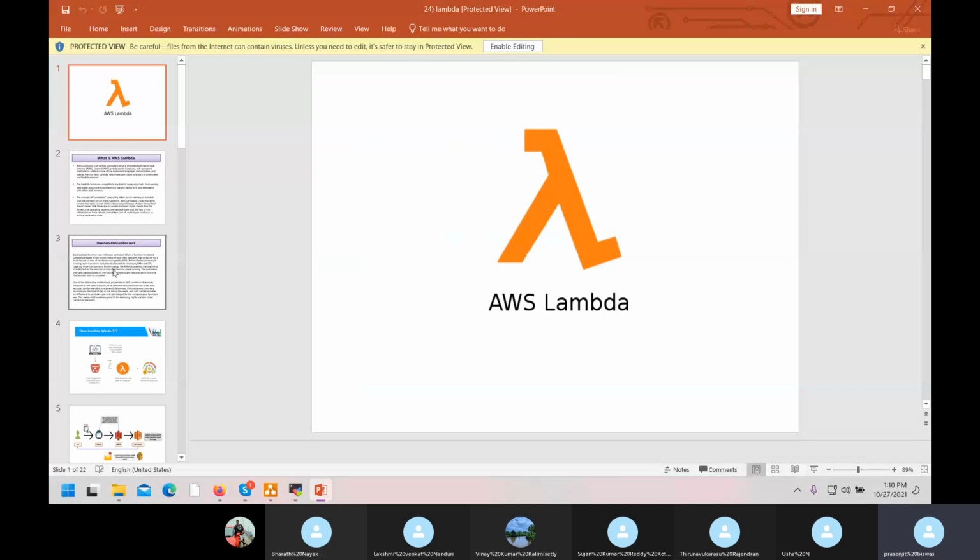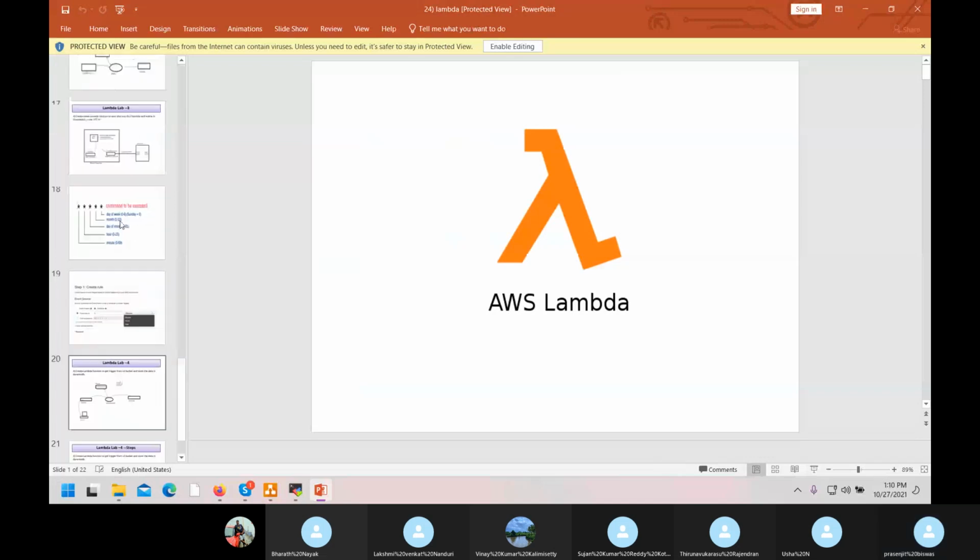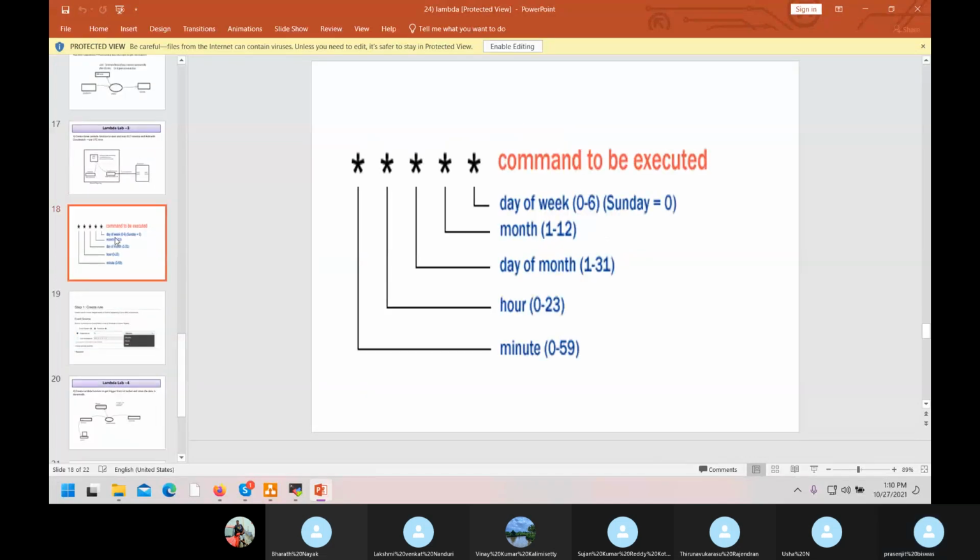Just go through it. This is how cron expressions are made. First one is minute, next hour, next day, like today the 27th day, next month and week. As per your requirement, you can fill it up.